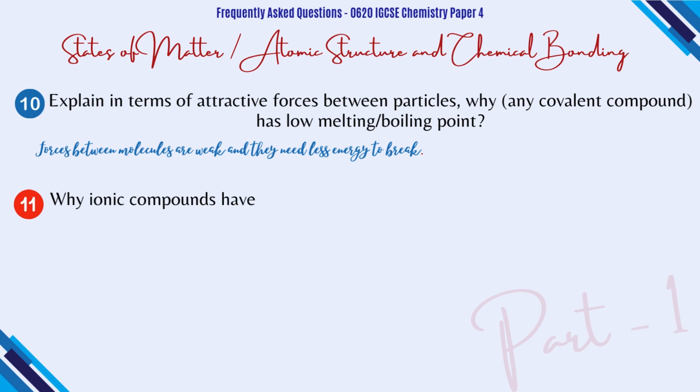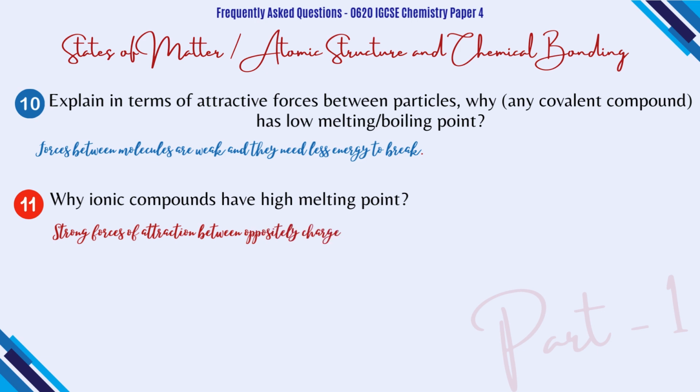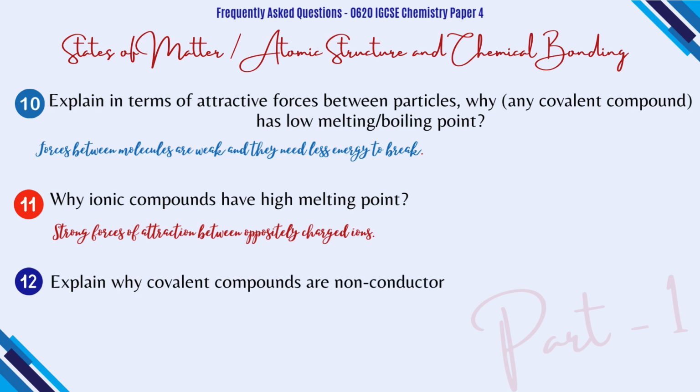Question number 11. Why ionic compounds have high melting point? It's the opposite of covalent compound. In ionic compounds, the ions have strong electrostatic force between the oppositely charged ions. That's why they need large amount of energy to overcome them. Question 12. Explain why covalent compounds are non-conductors of electricity. Covalent compounds are non-conductors of electricity because they have no mobile electrons and no ions.